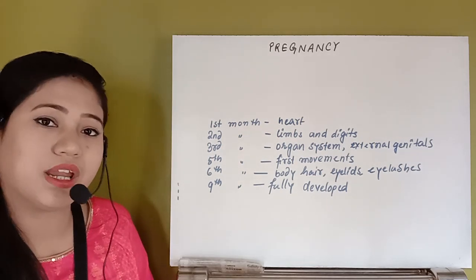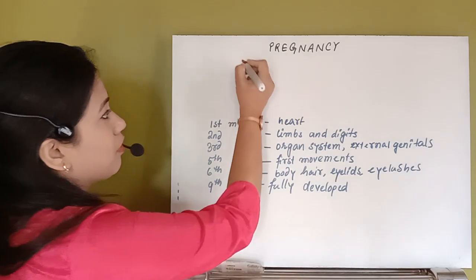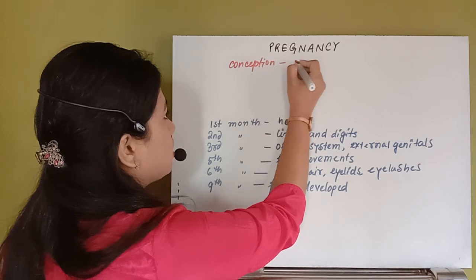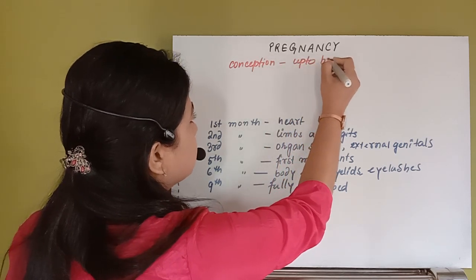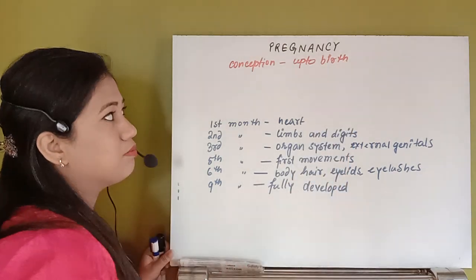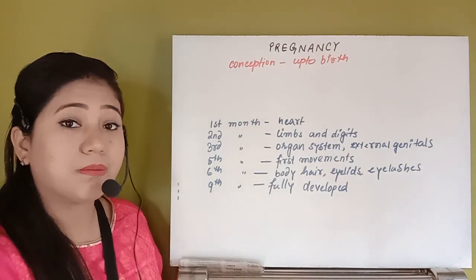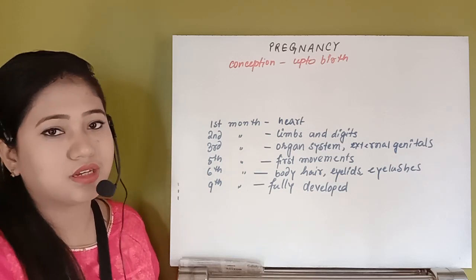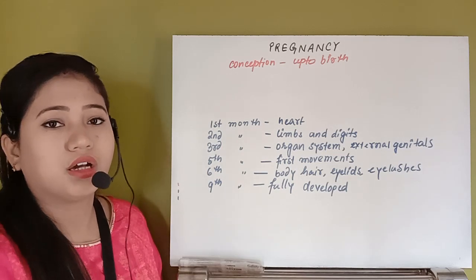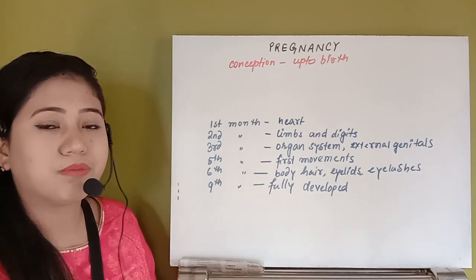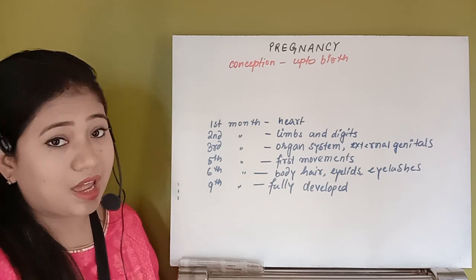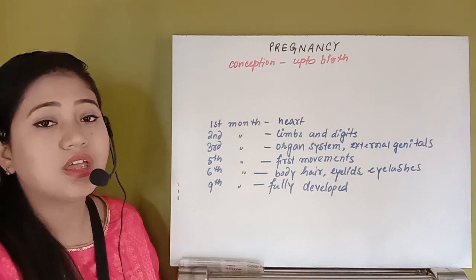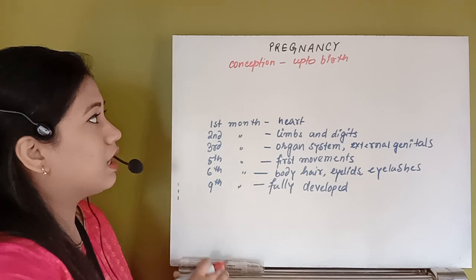First of all, what is pregnancy? Pregnancy is the time from conception up to birth. This period is called the pregnancy period. Whenever the fetus gets implanted, processes go on in the fetus as well as in the maternal body. Lots of hormonal changes occur, lots of developmental processes occur in the baby, and the formation of the organ systems completes. All these things are included in pregnancy.